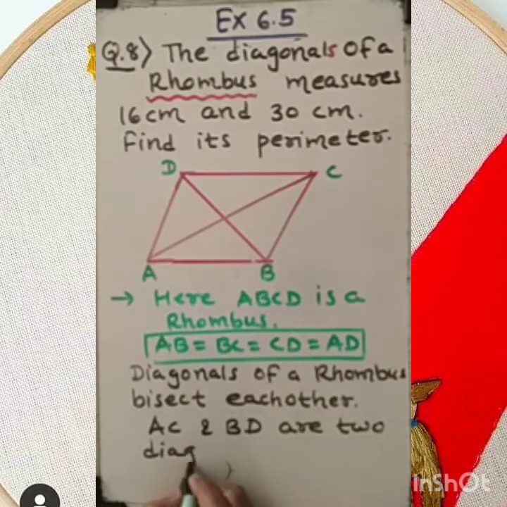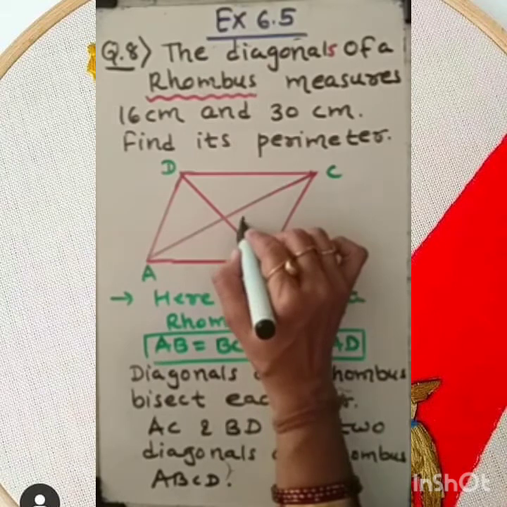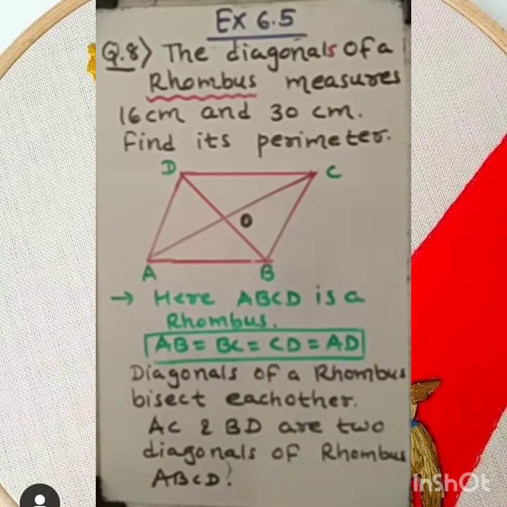AC and BD are two diagonals of rhombus ABCD. Clear? These are the two diagonals of rhombus ABCD, and they intersect at point O. This is a very important line: they are intersecting at point O. Okay, the diagonals of a rhombus intersect at point O. Let's see the further solution now.